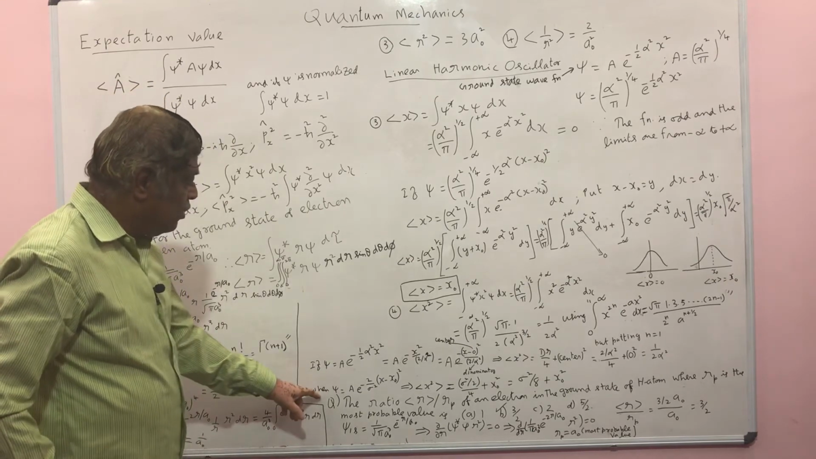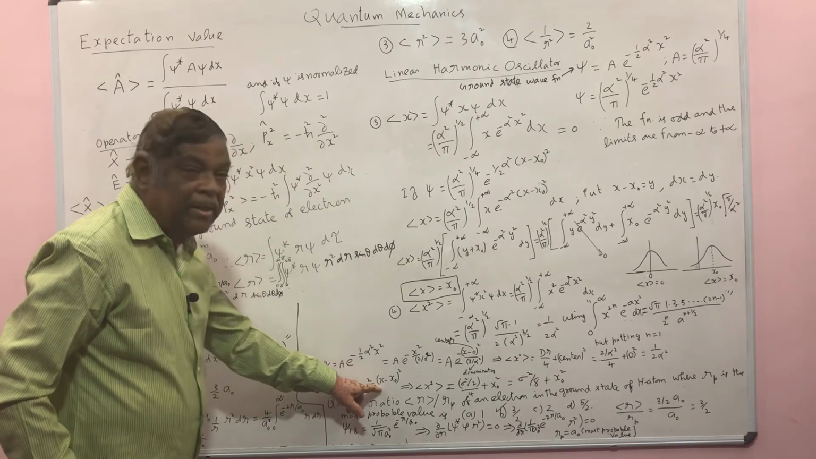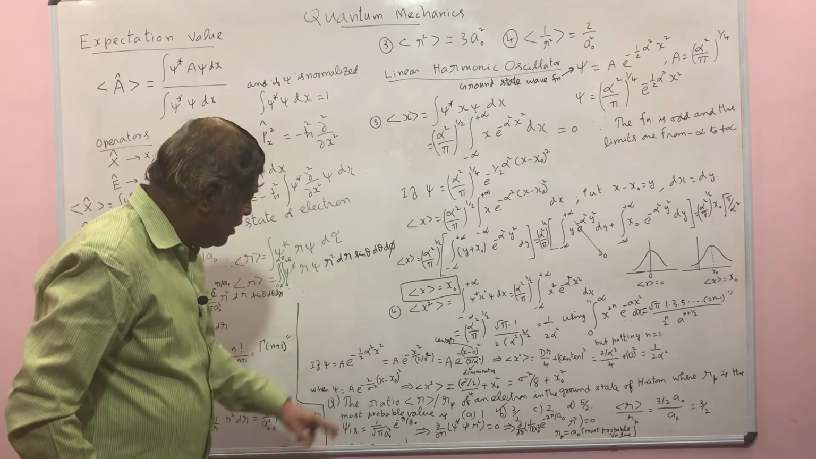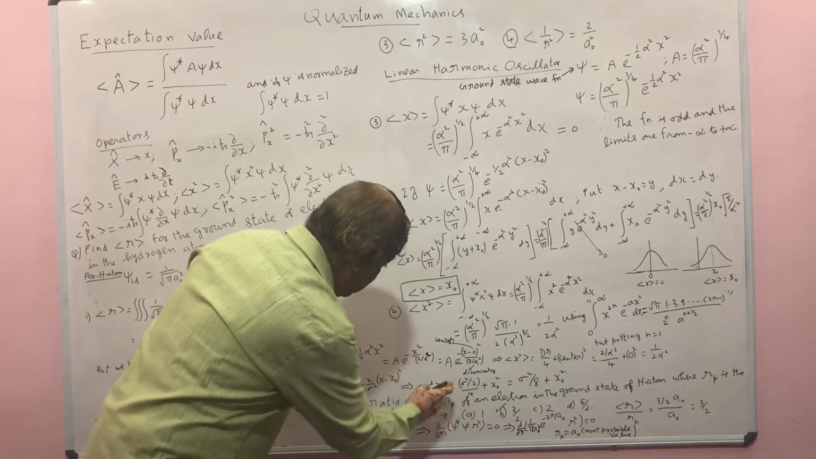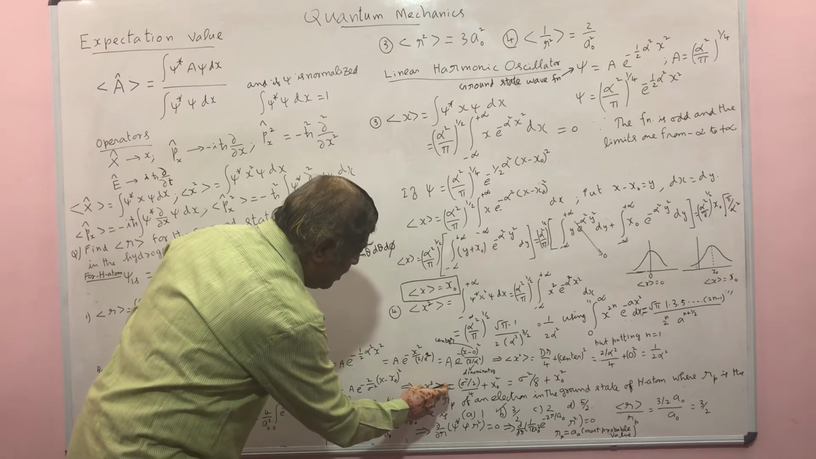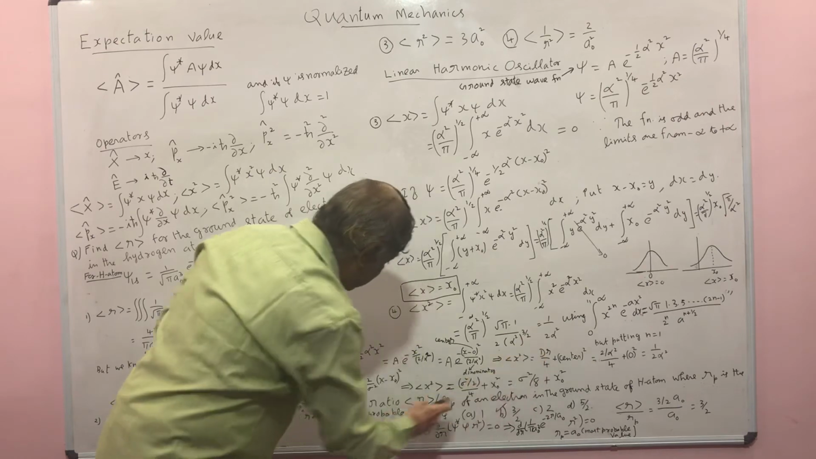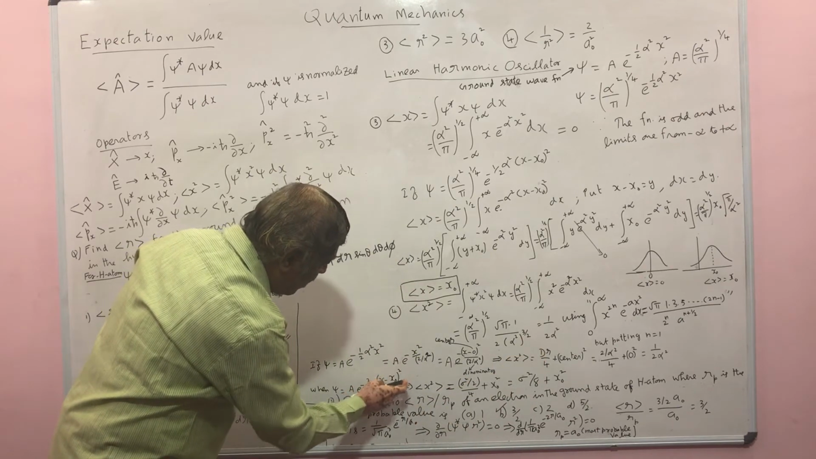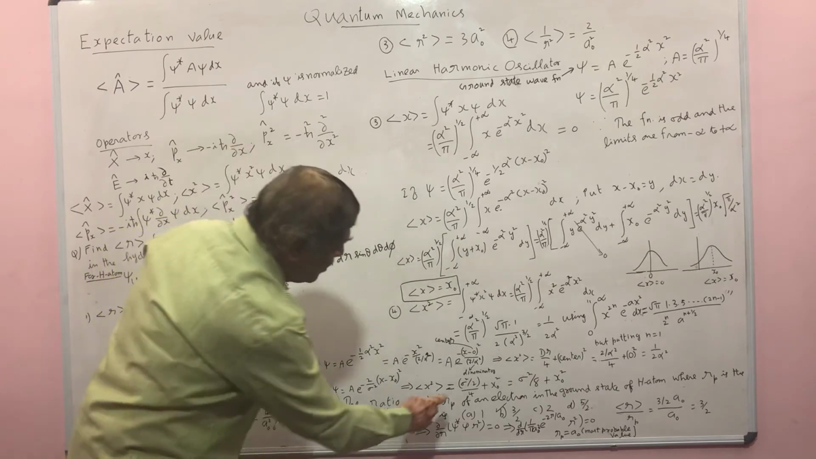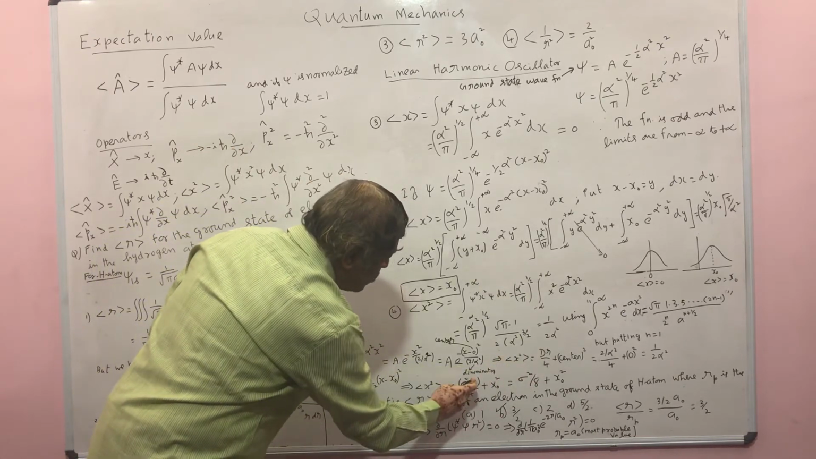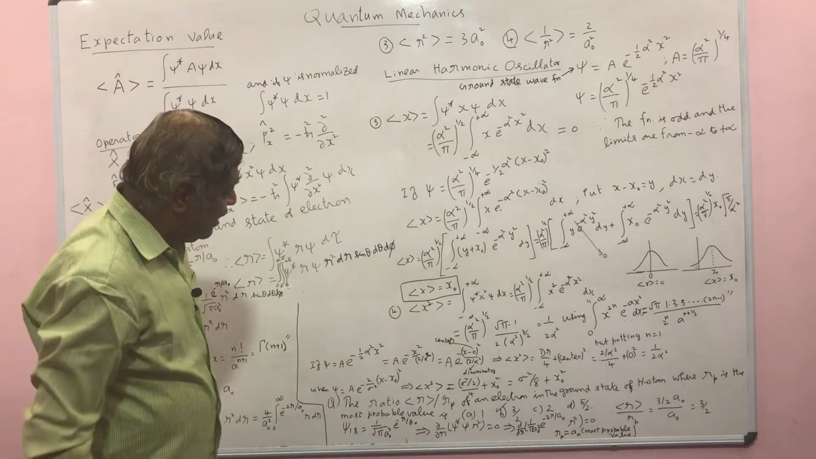Suppose we take one more example. If psi is equal to A e power minus 2 by sigma square into (x minus x naught) square, what is the expectation value of x square? Using this idea, denominator by 4. What is the denominator of this function? (x minus x naught) square divided by sigma square by 2, so sigma square by 2 is the denominator. So the denominator is sigma square by 2 divided by 4, plus the center square.